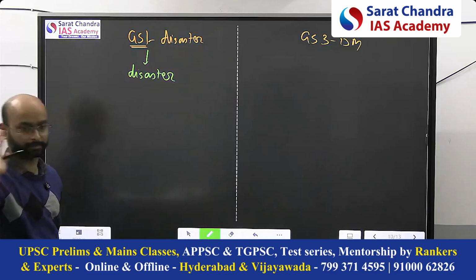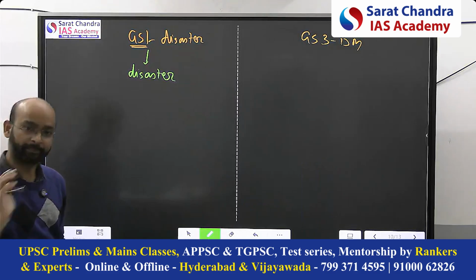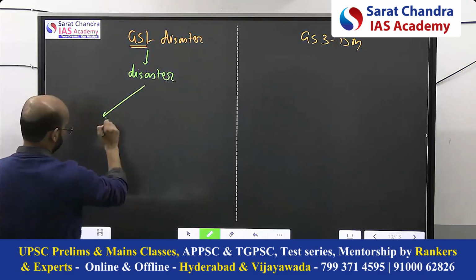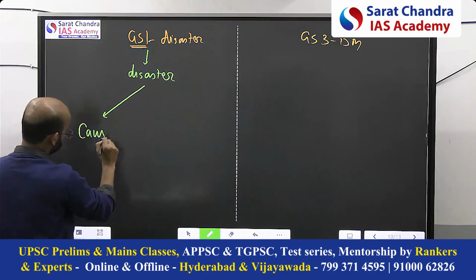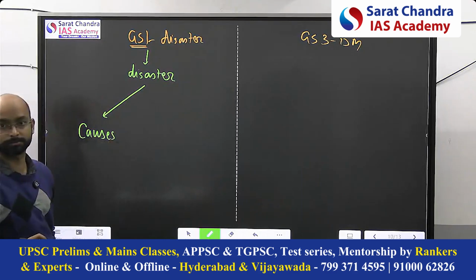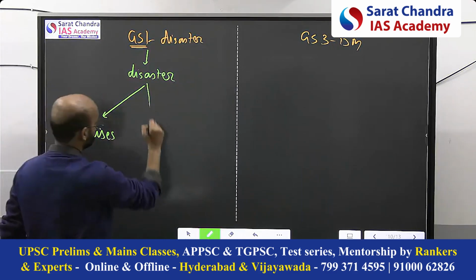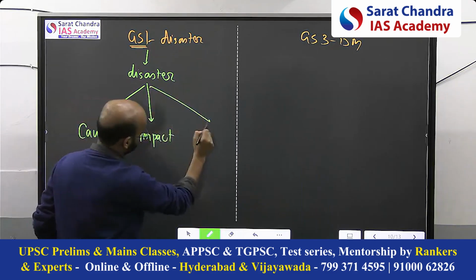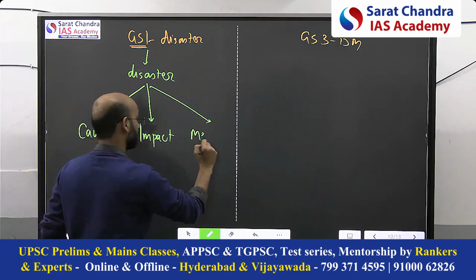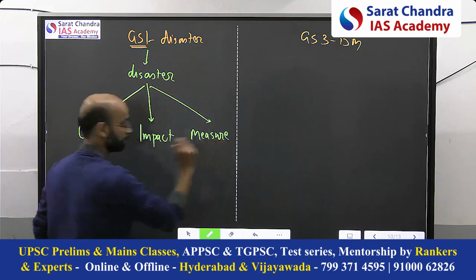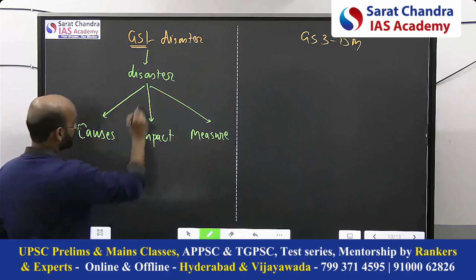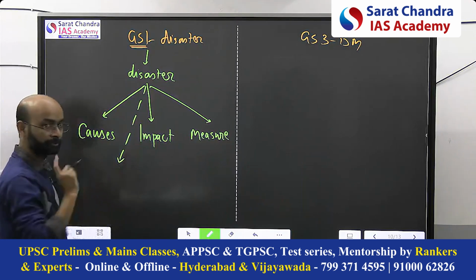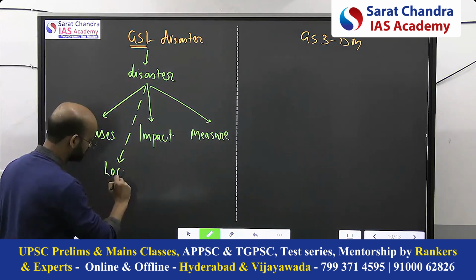Let's take disaster. It can be a different form of disaster. And here they are asking three types of question. One, why that disaster is happening? What is the cause? Second, they are asking what is the impact. And third, they are asking what can be the measure. Fourth, I want to add, because it may not be directly asked, but we need to write, is the locations.